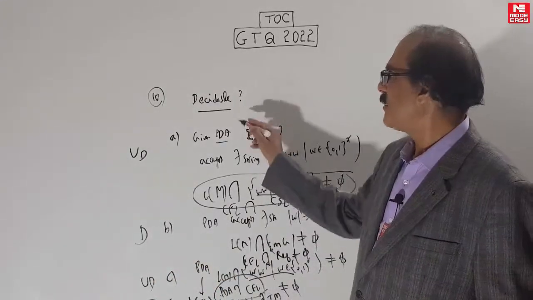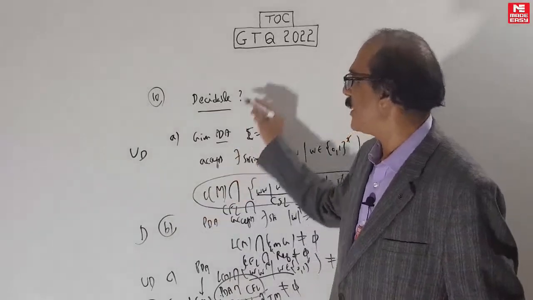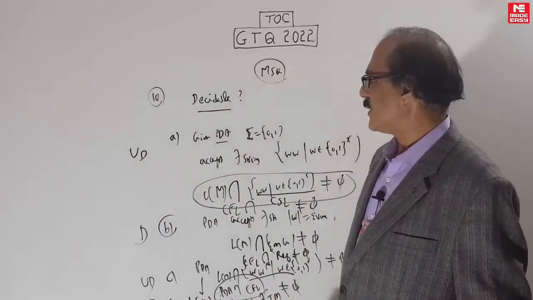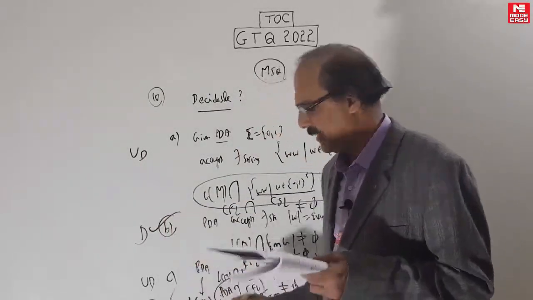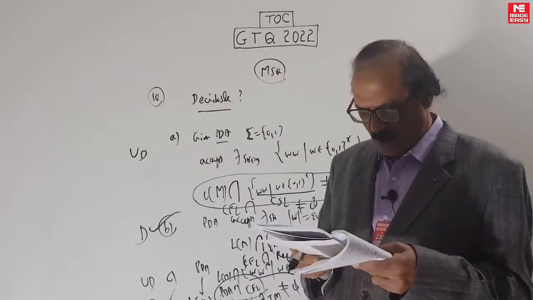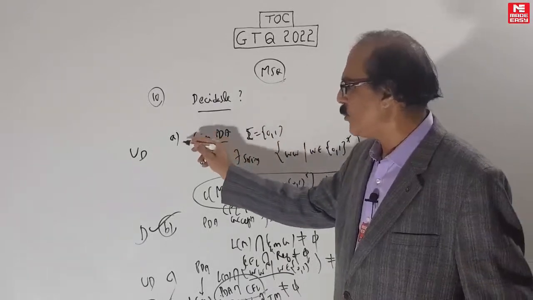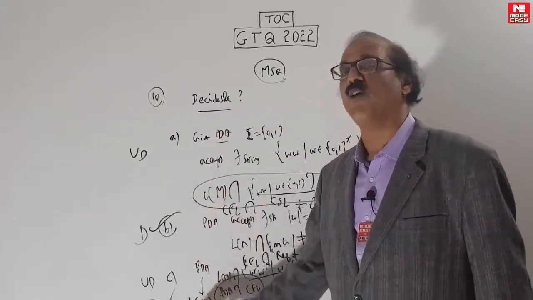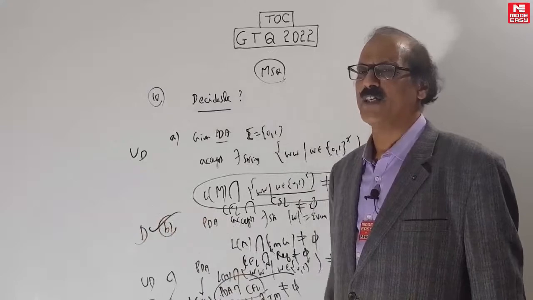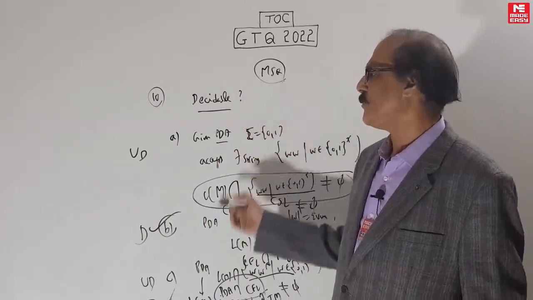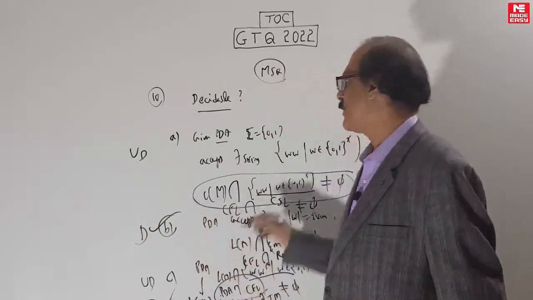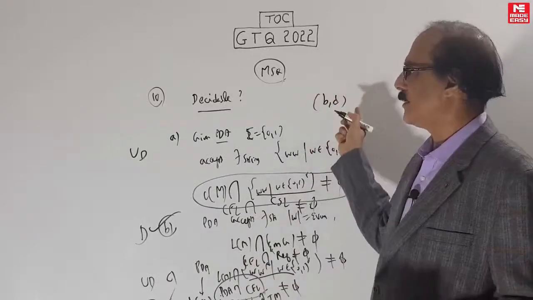So the answer is what? Which of the following is decidable? It will be an MSQ. So the answer will become B and D. In this case, choice B and D is in a multi-select question. Or they will give Roman numerals 1, 2, 3, 4, and it will be 2 and 4 only. Very often they give it like that, not as MSQ. But they can give MSQ also. In this case, the answer is B and D.